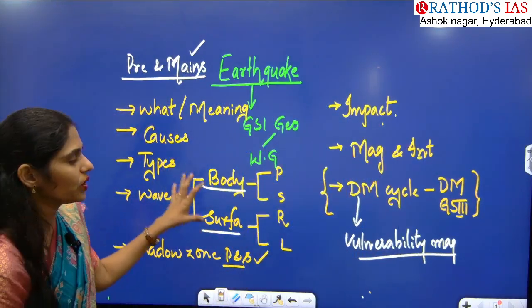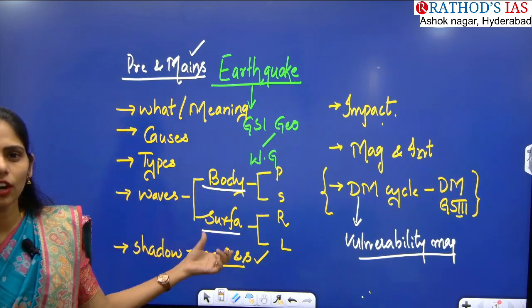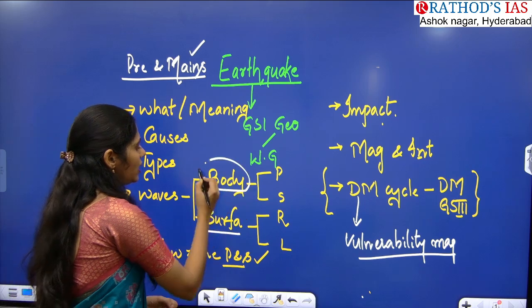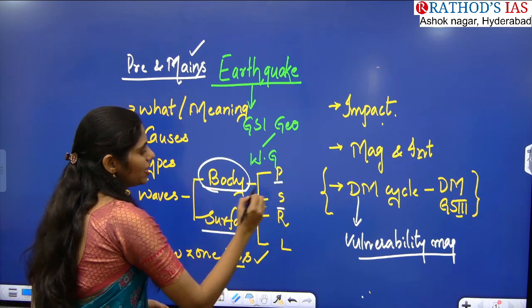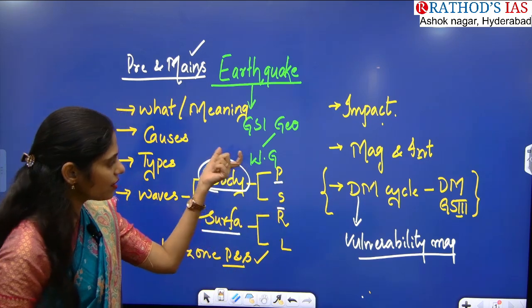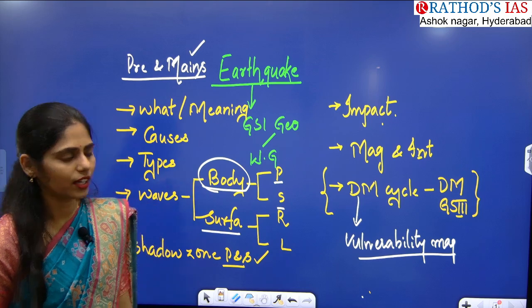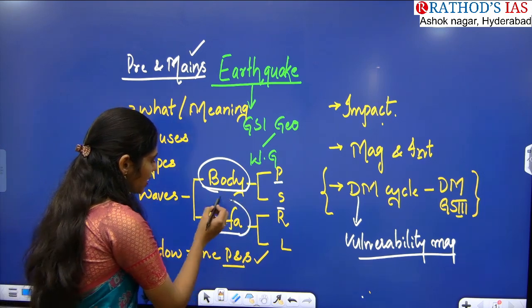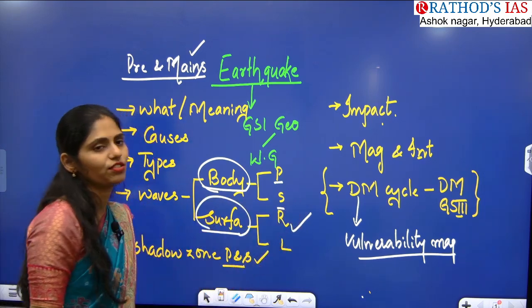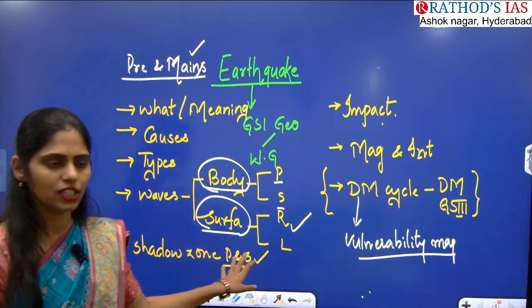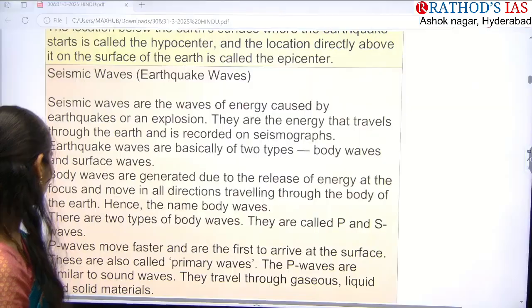Whenever an earthquake happens, the first recorded waves are body waves. In this, we have two types, primary and secondary waves. The primary wave is first recorded in the seismograph, and later on the secondary wave is recorded. Most of the destruction happens because of surface waves, not because of body waves. Yeah, that is the thing that you have to see.